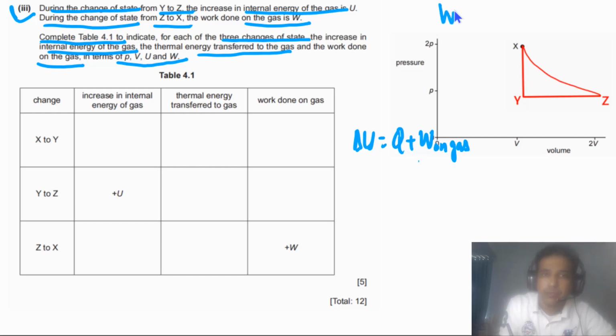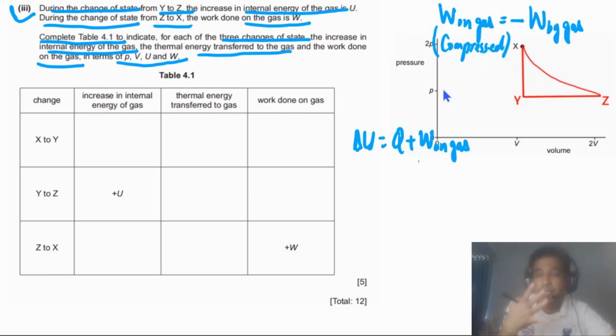Work done on gas will be positive and work done by gas will be negative. Let me rewrite here: work done on gas is equal to the negative of work done by gas. This is very important. Work done on gas will be positive if the gas is compressed. If the gas expands, work done on gas will be negative. And work done we can calculate as W is equal to P times delta V. If it is compressed, work done on gas is positive. If the gas expands, work done on gas will be negative. Now, based on this knowledge, we can answer this question.